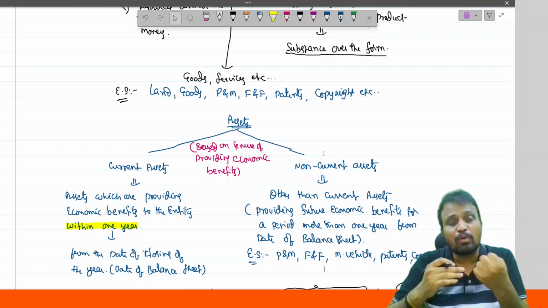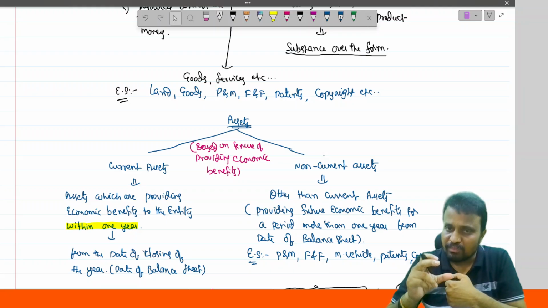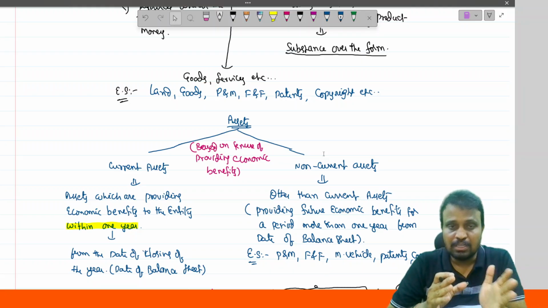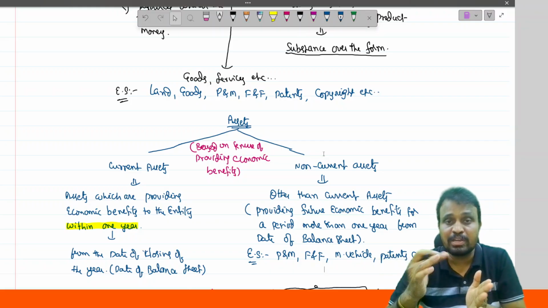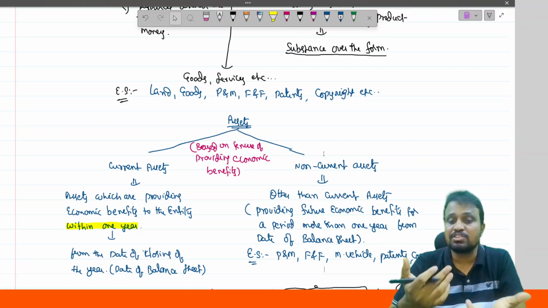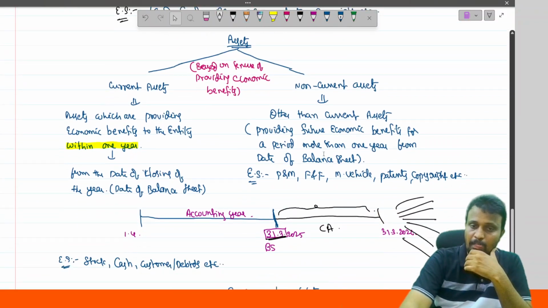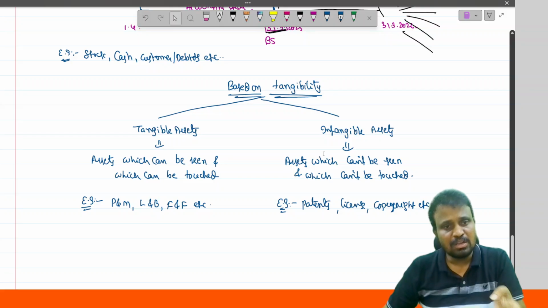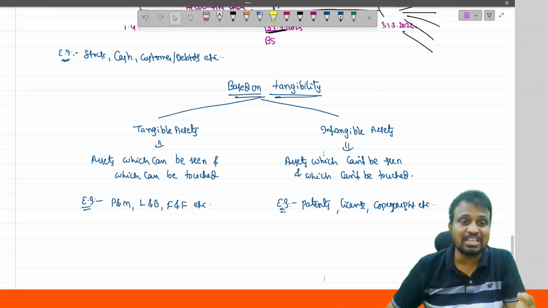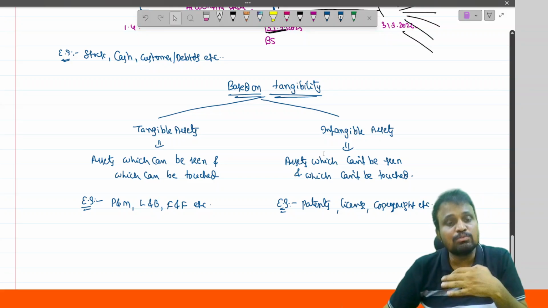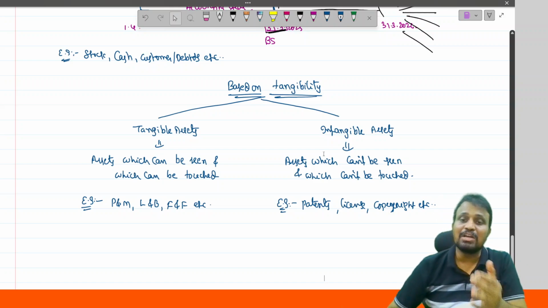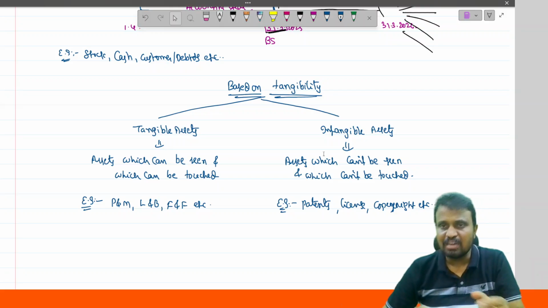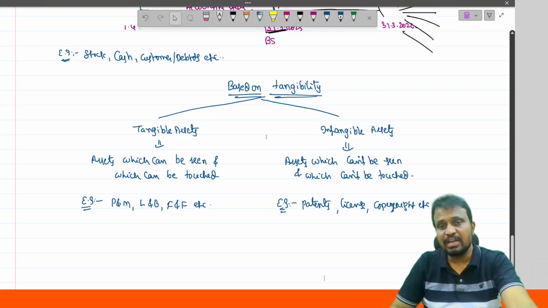If the asset is providing economic benefits to the entity within 1 year from the date of balance sheet, it is classified under current asset. If it is able to provide the benefits for a period of more than 1 year from the date of balance sheet, it is covered under what? Non-current asset. Okay. And based on tangibility itself, assets are classified into two types: tangible asset and intangible asset. Assets which can be seen and touched are covered under tangible, and which can't be seen and can't be touched are covered under intangible asset. And this is what is meant by asset. Okay.